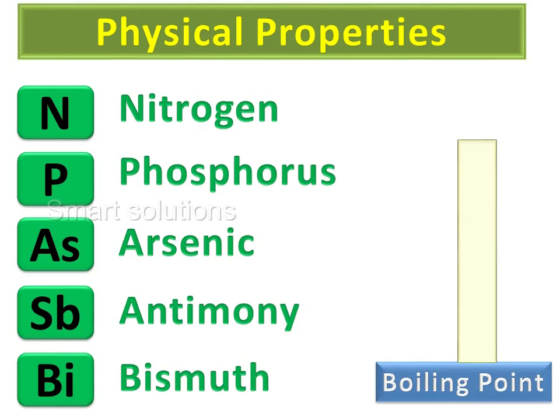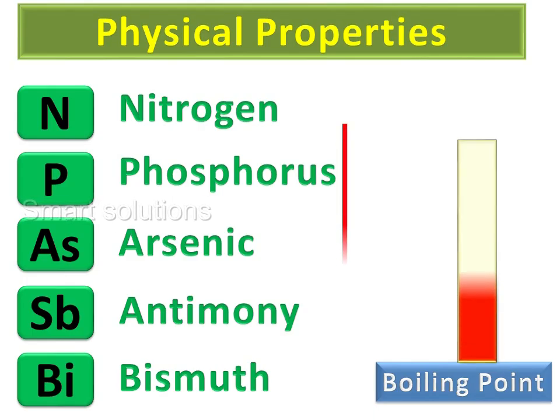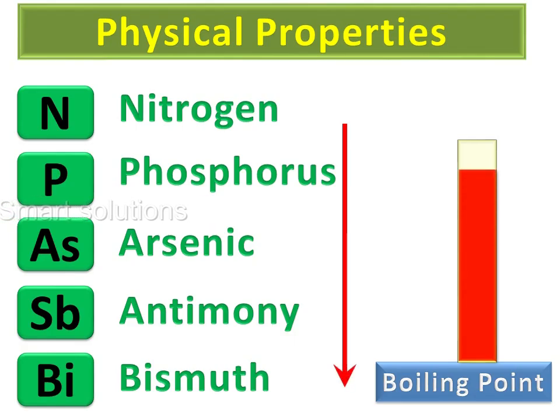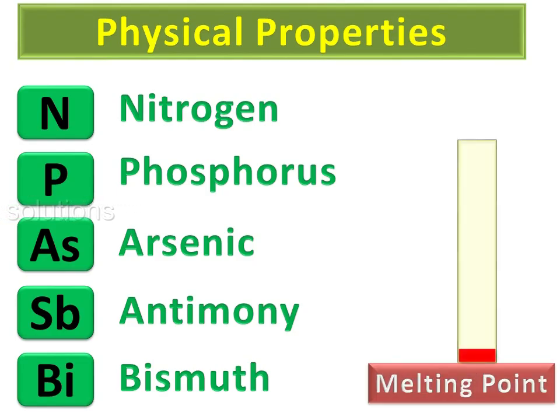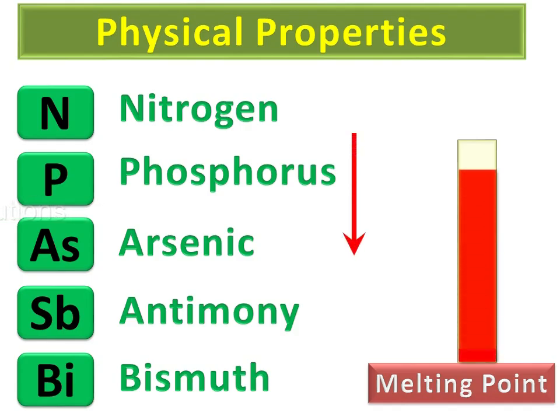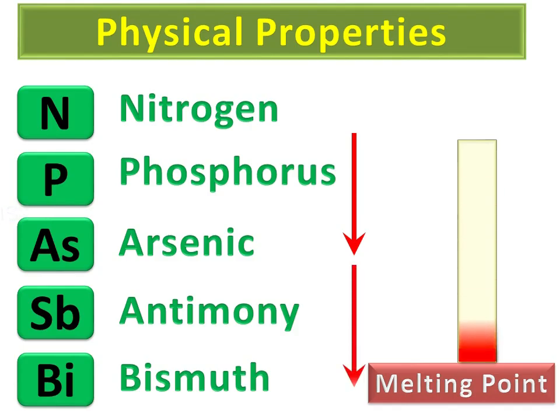Boiling point increases as we move from top to bottom, and melting point increases from top to bottom till arsenic, and then decreases.